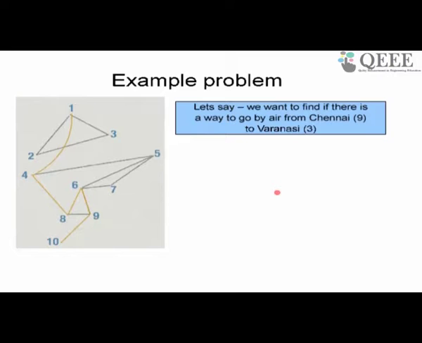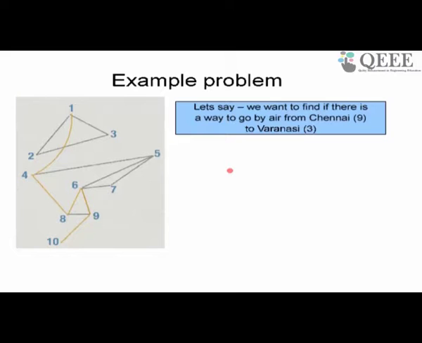Now visually, human beings are gifted because we have very good eyesight. We can see things much better than birds and bees and so on. We can see this graph, see the nodes, perceive what's going on here, and visually we can see that yes, 9, 8, 4, 1, 3 is the answer. I can tell you by just looking, but unfortunately a computer can't look at this graph and do the same thing that we do as human beings.